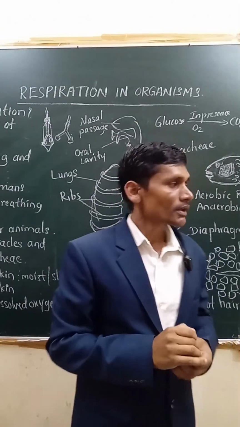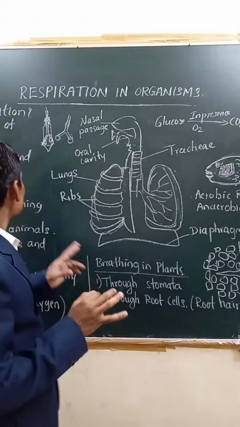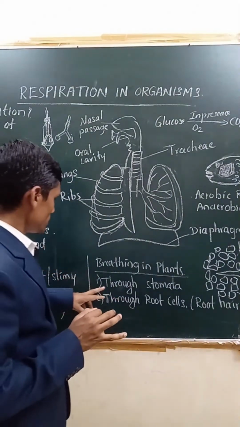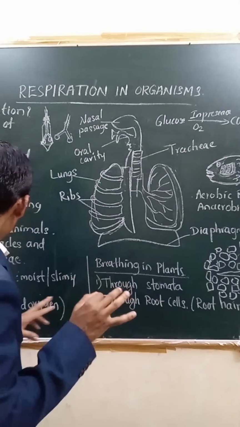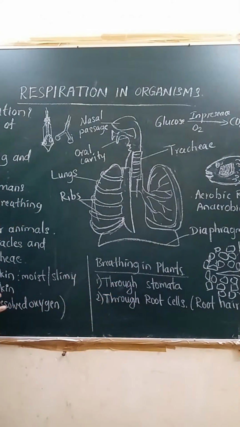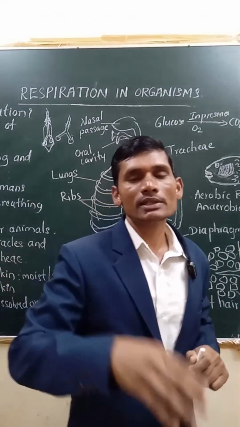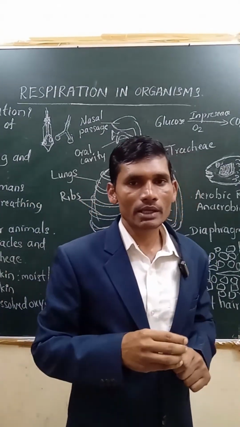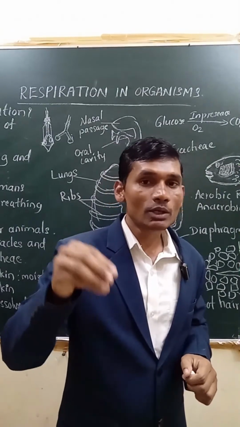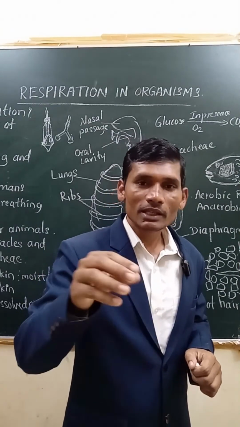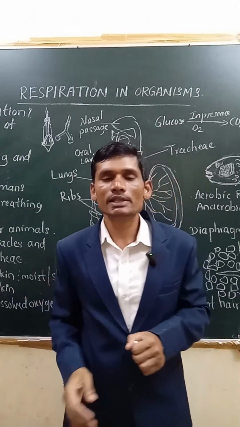Okay, remember, this is over. Next, breathing in insects is over. Next, breathing in earthworm. Coming to earthworm, it breathes through its skin, which is moist and slimy, right? With the help of their skin, they breathe. They may ask you one reason: during rainy season earthworms come out.